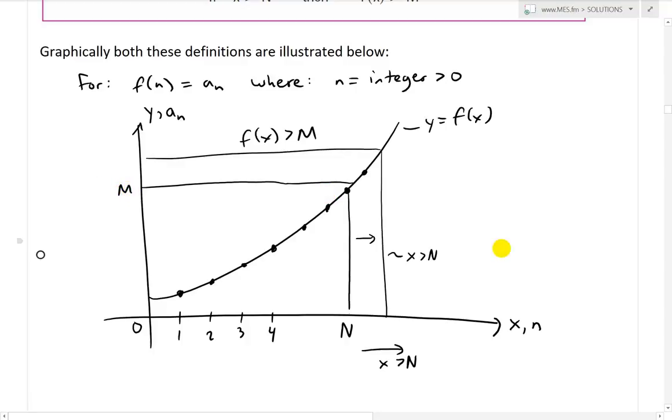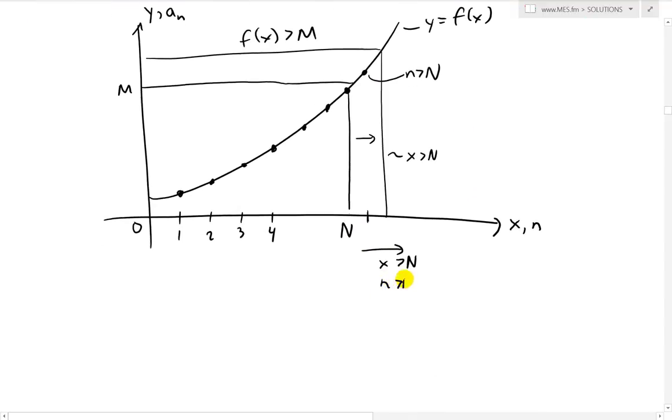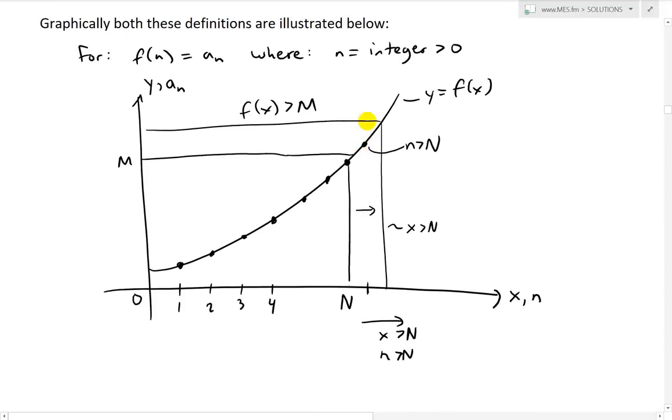Any number you pick, you're always going to have an integer where, when you get bigger than it, for example this one there, the sequence is going to be bigger. So that's an integer. This one right here is an n that's bigger than this one. N is bigger than capital N. So to the right we have x is greater than N and n is greater than N. And this one here is n greater than N, and this one is a_n greater than M, where these points are just a_n, and in our case equal to f(n). For this illustration, just leave it like that.